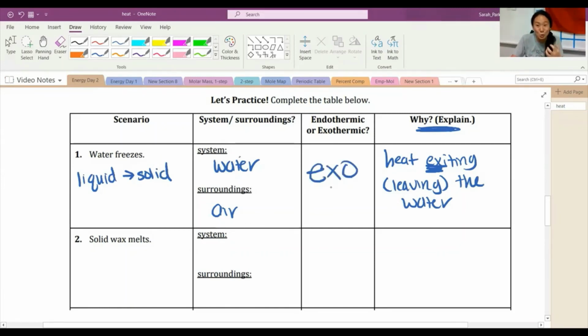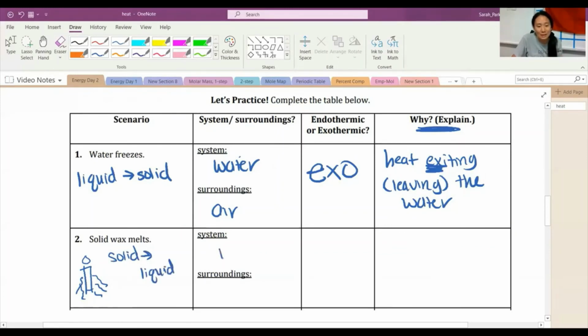If water has to cool down and get really cold, how does it get cold? It's because heat has to leave the system. Here, solid wax melts. Like a birthday candle of some kind that starts melting. So it goes from solid to liquid because it's melting.